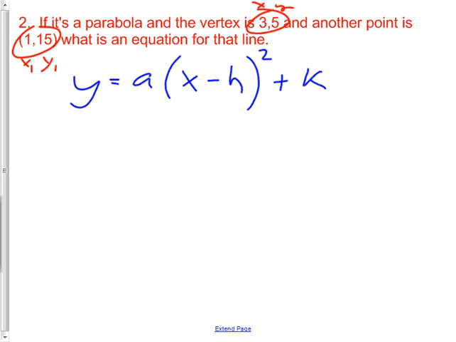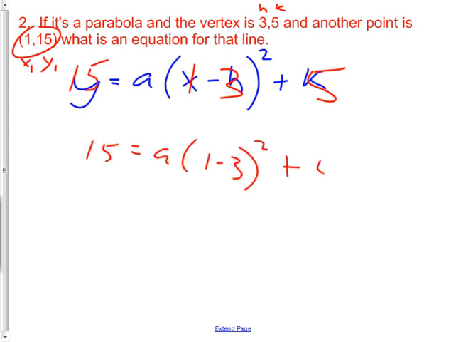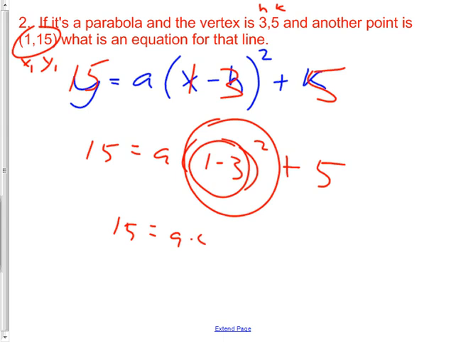So my x is 3. Oh, wait a minute. I don't really have... I have a vertex. That's different than an x and a y. What's the vertex? h and k. Okay. So the vertex is 3 goes here, 5 goes here. And then my x is 1, my y is 15. Now I'm going to rewrite it. 15 equals a times (1 minus 3) squared plus 5. That part's -2. -2 squared would be 4. 15 equals a times 4 plus 5.